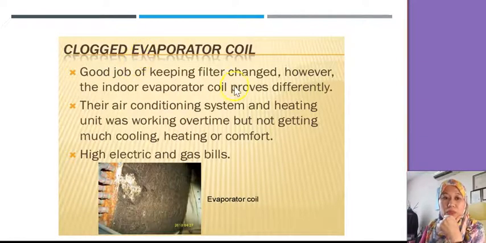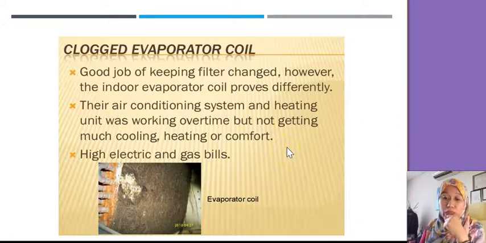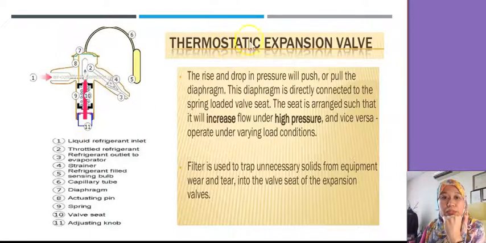Clogged evaporator coil. This one is the indoor part. So you need to clean the filter, or you need to change it if it's been too long. And if it's clogged, the evaporator will work more. Then the electric bill will go higher because it has to work more to produce the heat release and absorb.